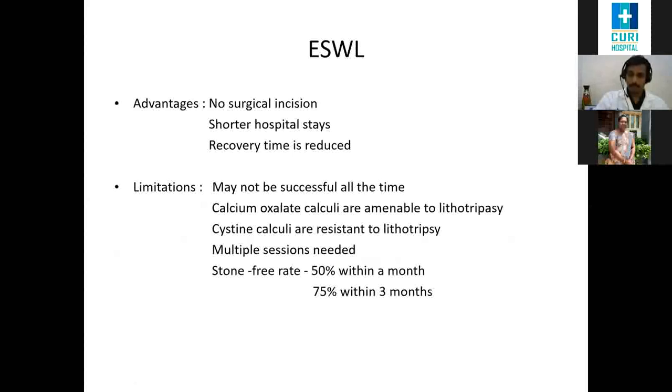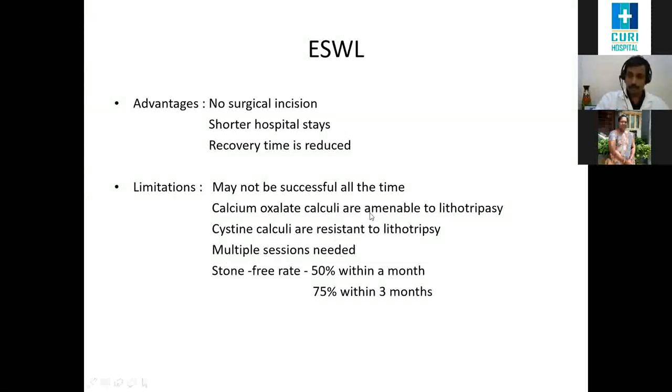What are some of the advantages of lithotripsy? Advantages: there will be no surgical incision, shorter hospital stays, and recovery time is reduced. Limitations: it may not be successful all the time. Not all types of stones can be broken by lithotripsy. Usually calcium oxalate, calcium phosphate, and uric acid stones can be broken by lithotripsy. However, cystine stones are resistant to breakage by lithotripsy.